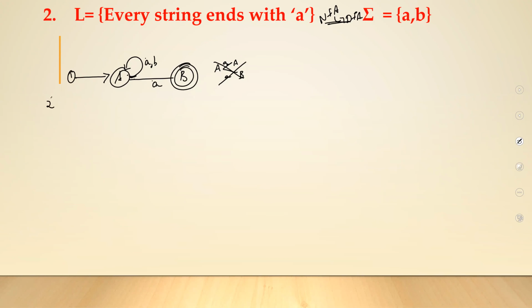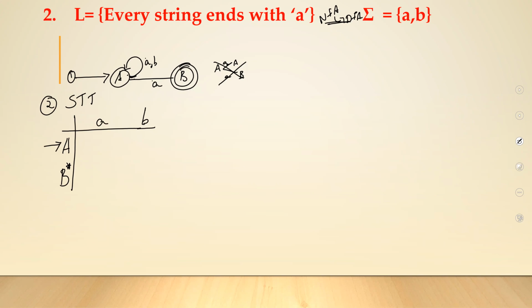Now we'll go into our second step, the state transition table. I do have only two states. I have a state called A and B. A is my initial state. B is my final state. I do have two inputs, a and b.